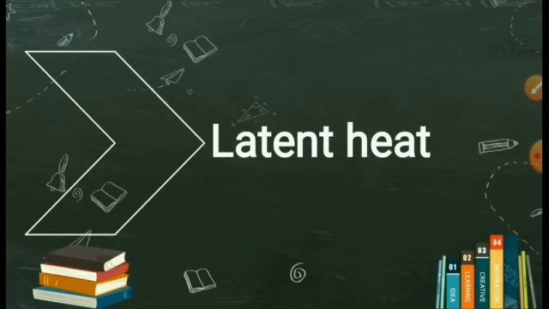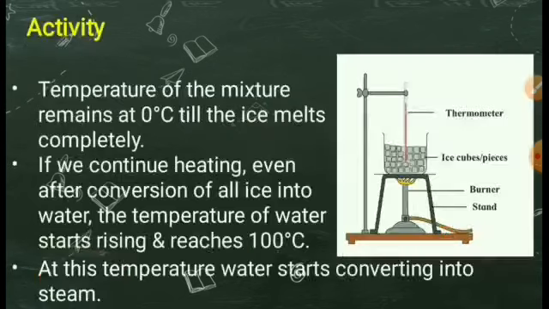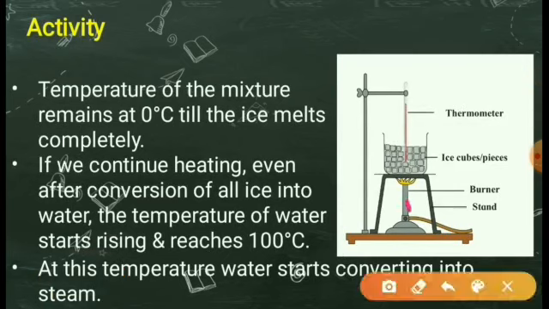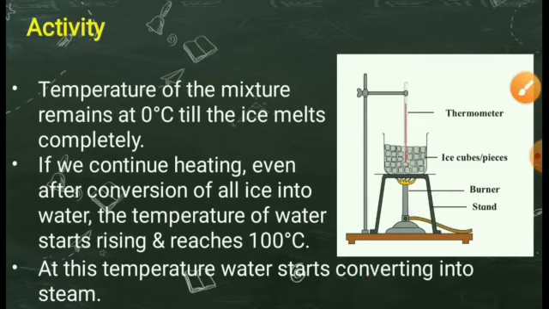Now let us start with the latent heat. So let us do one experiment. Take a tripod stand and a beaker filled with ice cubes and place it on it. Below that, place the burner as shown here. This is the burner. Then with the help of a stand, insert the thermometer inside the beaker. The temperature of the mixture will remain at 0 degrees Celsius till the ice melts completely.